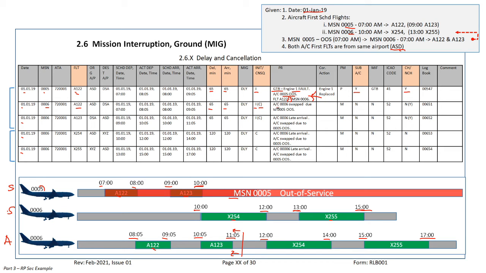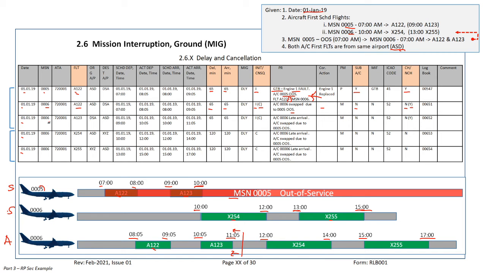Problem reported, aircraft 06 swap due to 05 out of service. It makes sense. Corrective action? Not applicable. Substitute aircraft? No. Chargeable, non-chargeable? Can be chargeable, can be non-chargeable, based on our data processing system.